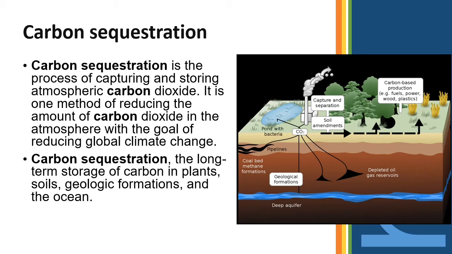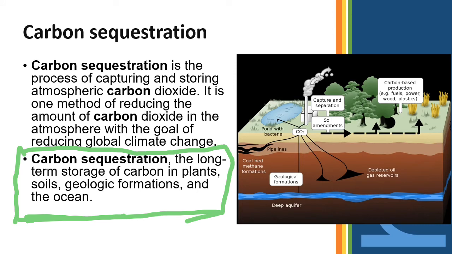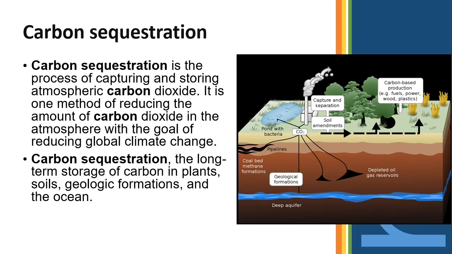In the process of carbon sequestration we can enhance the carbon compounds in plants, soils, geological formations and other materials as well. So basically this biochar can also enhance carbon sequestration and thus lead to a reduction of global warming.